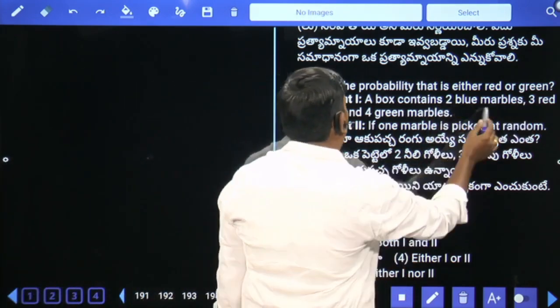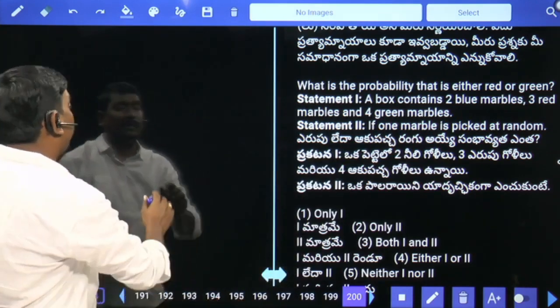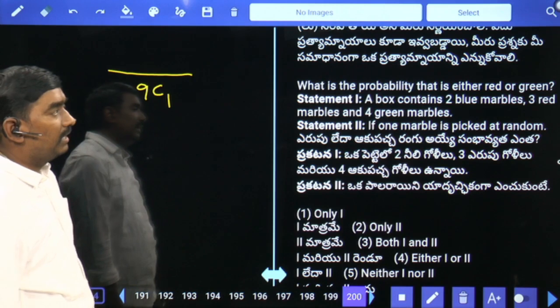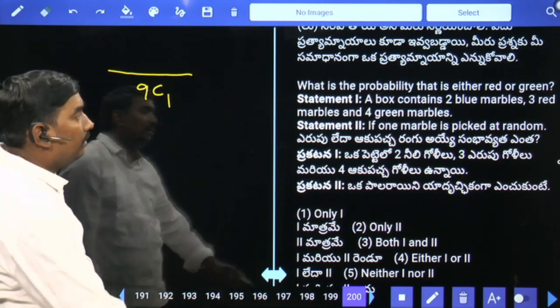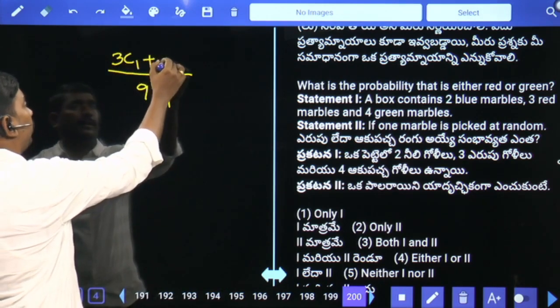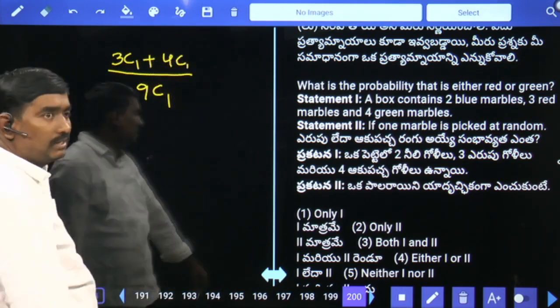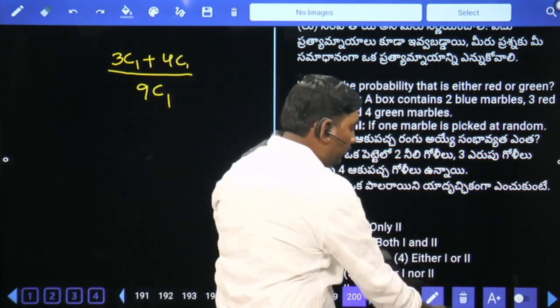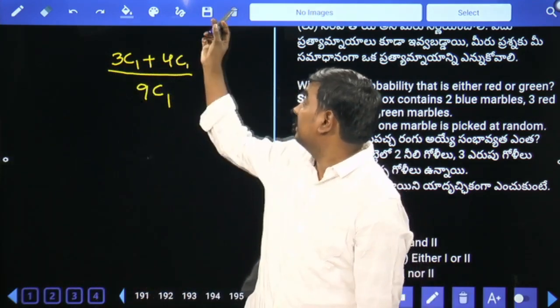2 plus 3, 5 plus 4, 9. Out of 9 marbles, we are going to pick one marble, 9C1. That might be either red or green. Out of 3 red marbles, 1 means 3C1, or green means 4C1. 7 by 9. We can say the answer by combining 1 and 2 together.